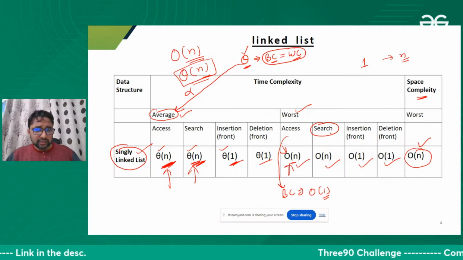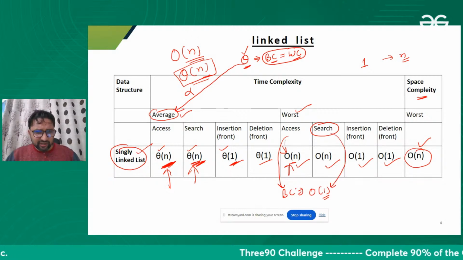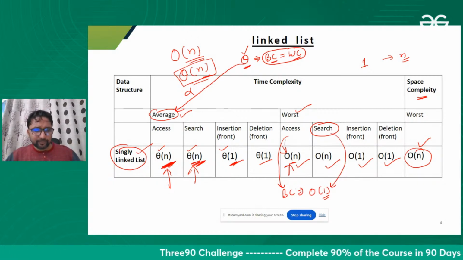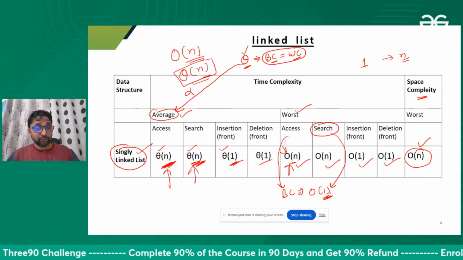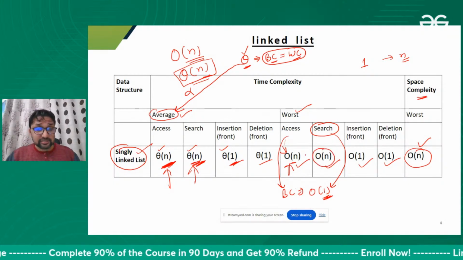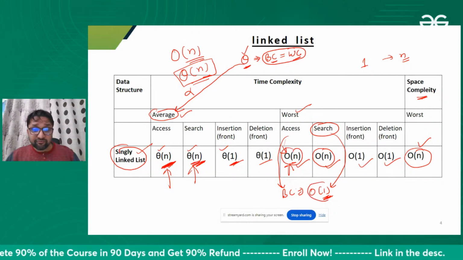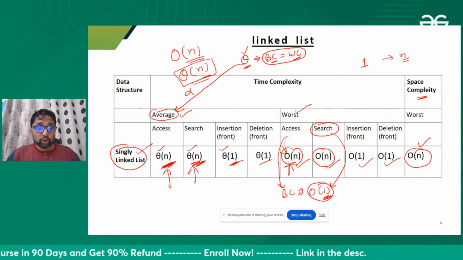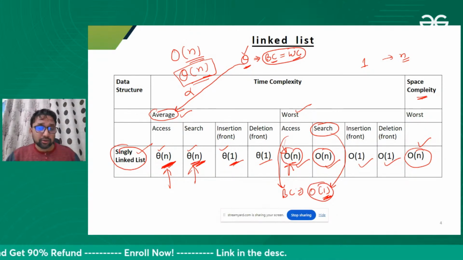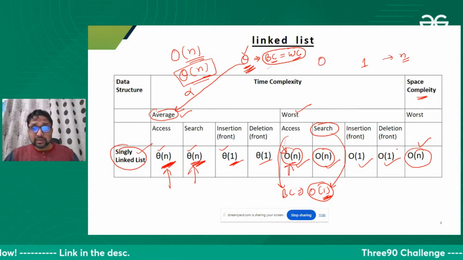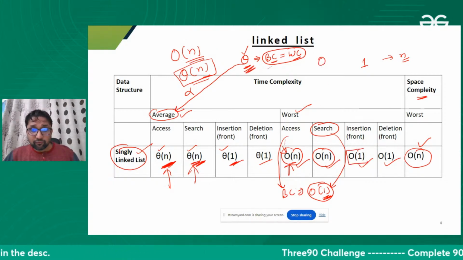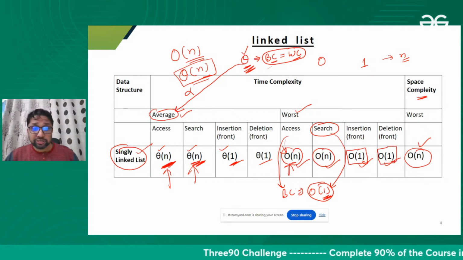I'm talking about accessing one element, searching one element. Again, maybe the element is at the first position itself. So in these two cases, the best case is different. So it's better we do not use theta, it's better we use big O only. Theta we can use for this case, for these two cases.